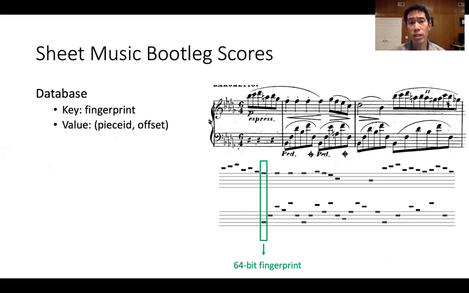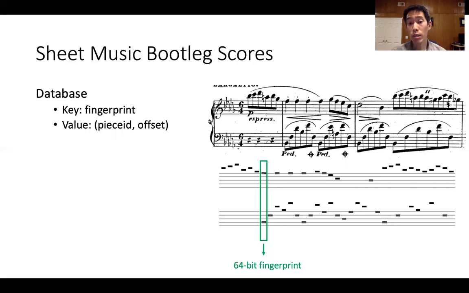Once we have computed the bootleg scores on a set of sheet music images, we would like to construct a database that allows us to perform retrieval efficiently. We do this by first converting each bootleg score column into a fingerprint. Each bootleg score column contains 62 bits of information, so we can represent it very efficiently in memory as a single 64-bit integer.